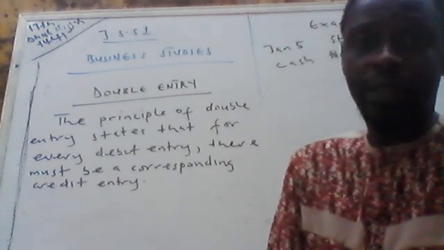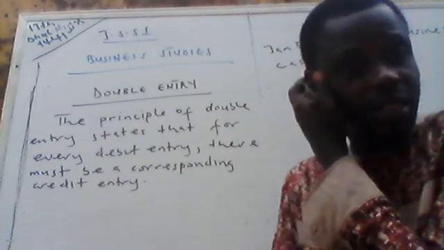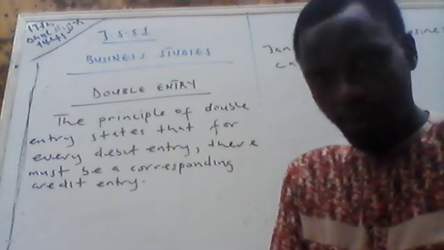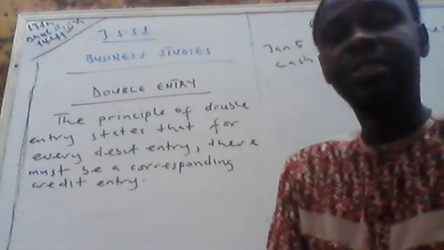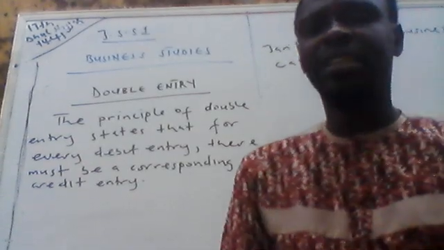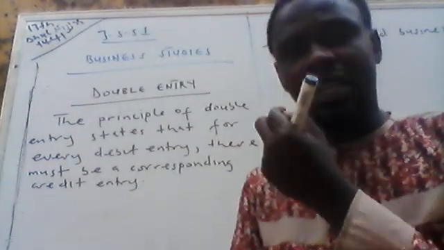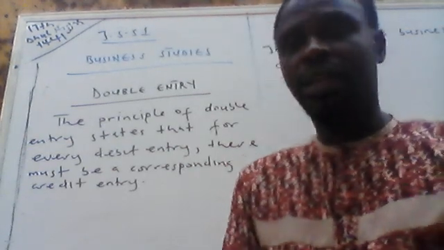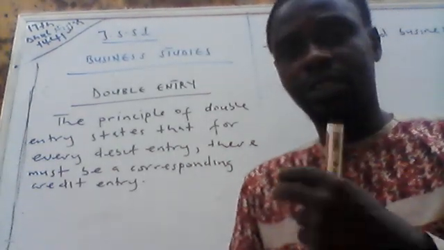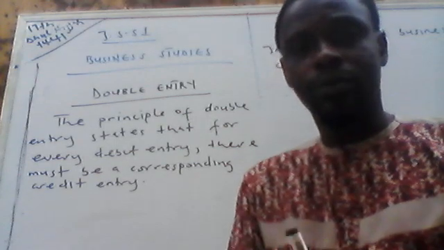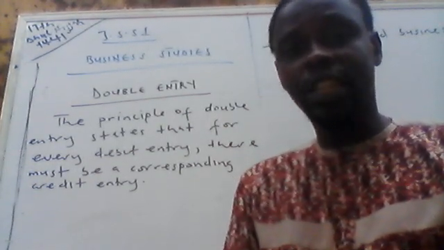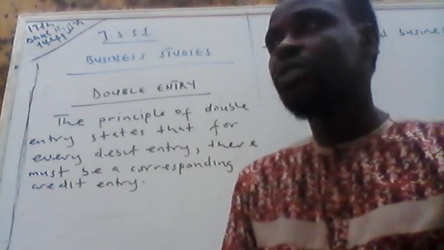Last week I taught you journal. Let me just do a brief revision of what I taught you last week. I told you that a journal is a document that is used to record daily business transactions. That is, any transaction that occurs in our business every day will be recorded in a journal. And I told you that we have different types of journal: the purchases journal, sales journal, returns outward journal, returns inward journal, and general journal. So that's what I taught you last week.